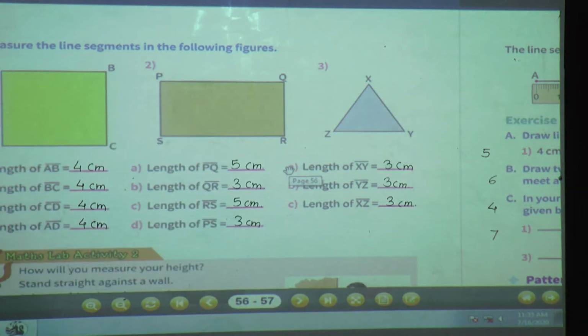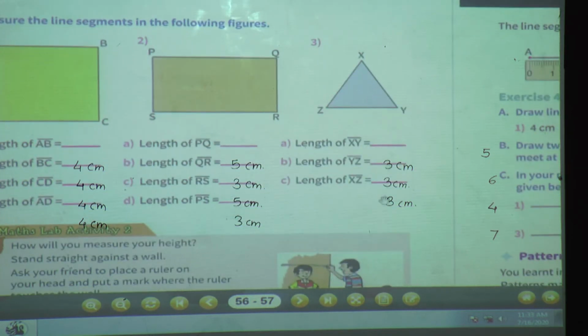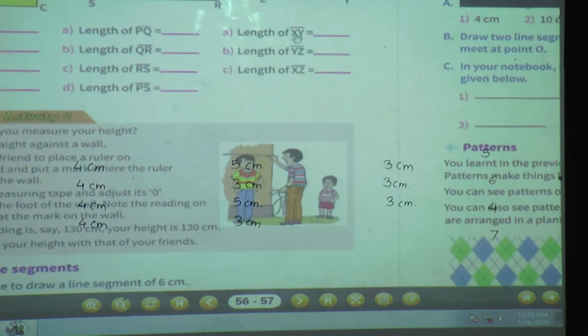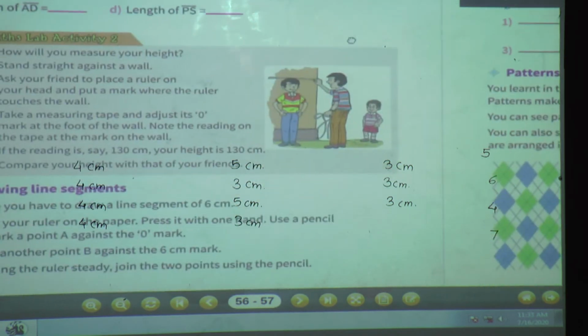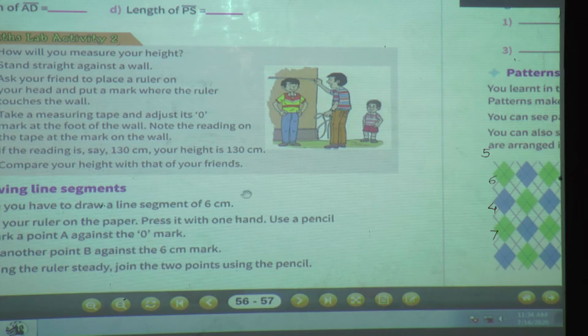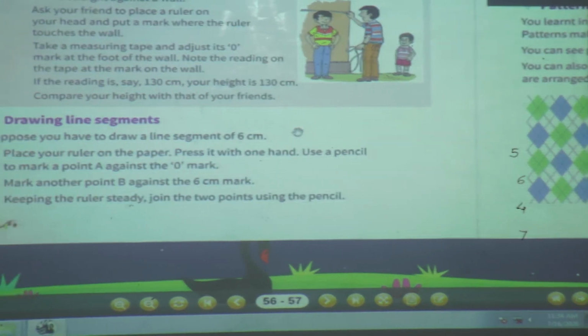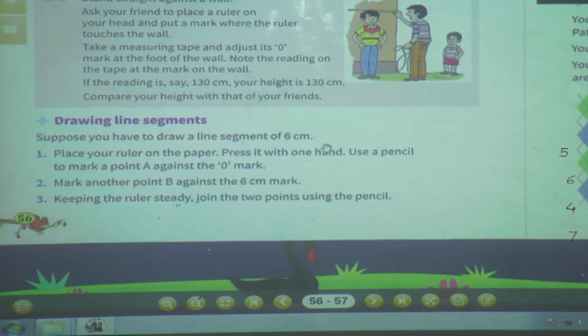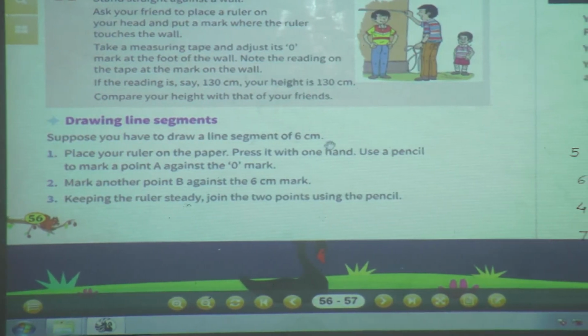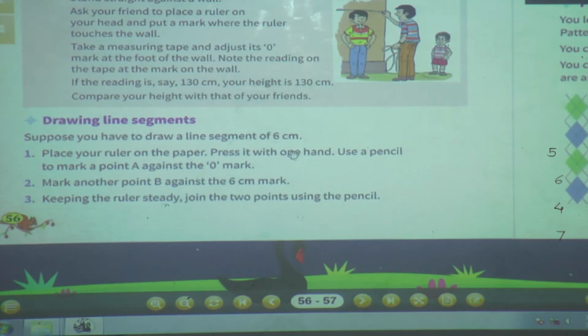Okay. So in this way we have completed our exercise 4.4. Now what do we have to see? We are going to see how to draw a line segment. Drawing a line segment. Suppose you have to draw a line segment of 6 centimeter. Now students, what do we have to do? We have to draw a line segment of 6 centimeter. Then how can we draw?